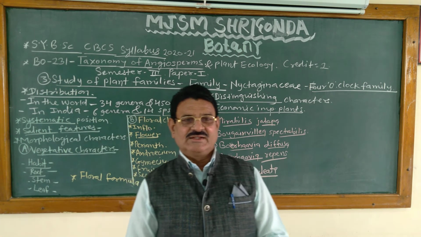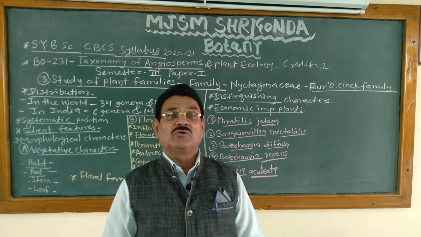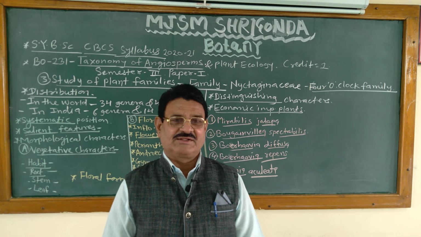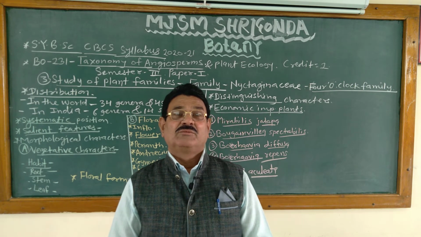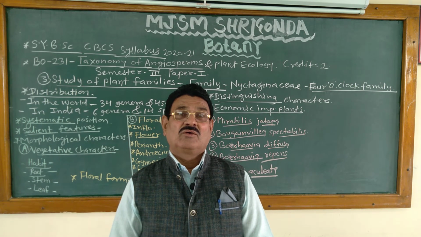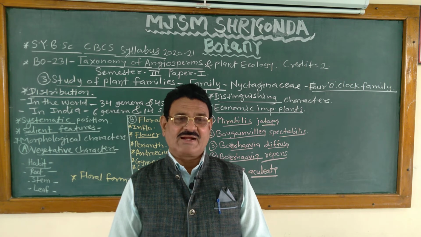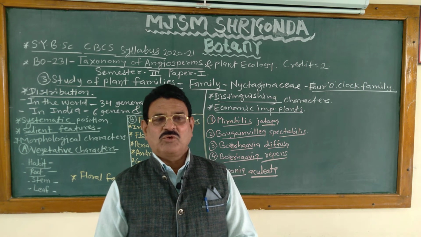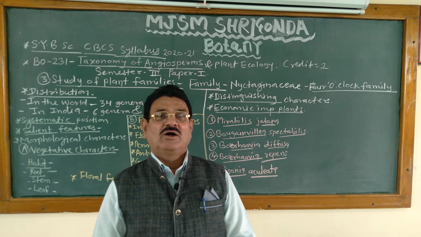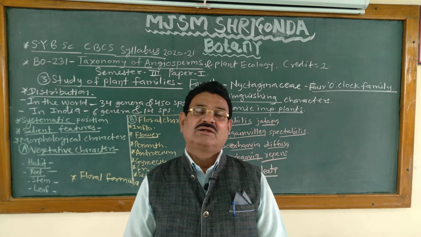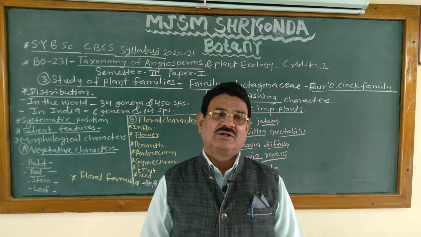Family Nyctaginaceae: involucre of separate bracts is present, forming brightly pinkish colored papery structure called petaloid bract. Fruit one seeded and achene, presence of anthocarp, that is fruit is anthocarpic, basal placentation of the ovule.